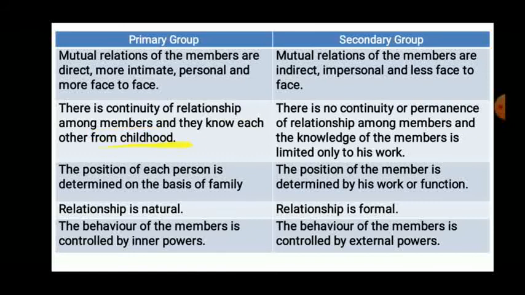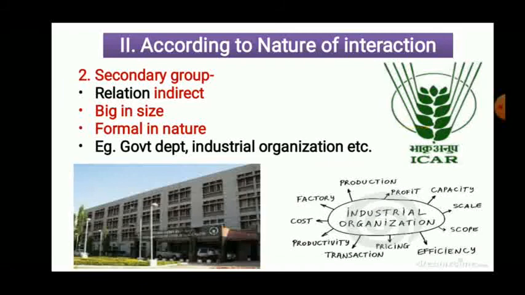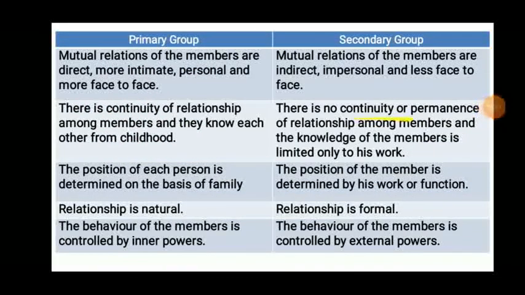For example, family, friend circle, same characteristics. In secondary group, there is no permanent continuity, and knowledge of members is limited only to the work. In government organization, we know each other only for the particular work. After work, we are going to leave that relation.